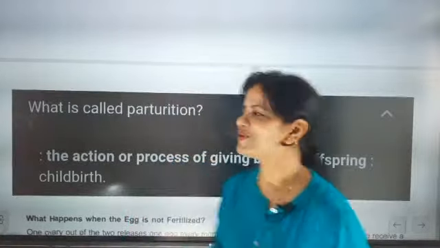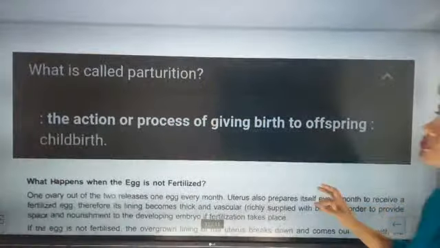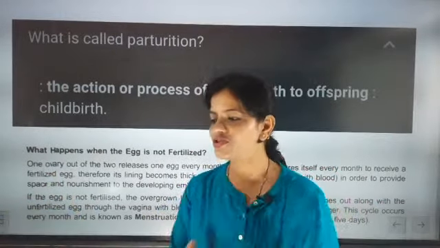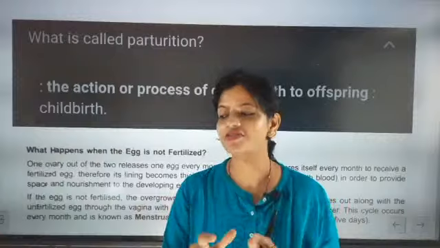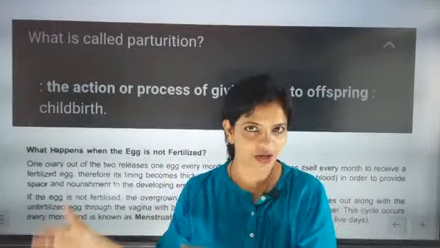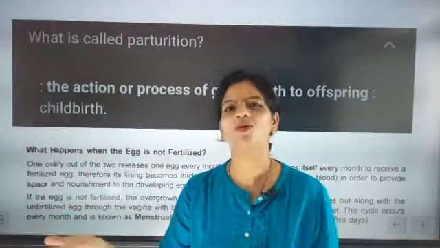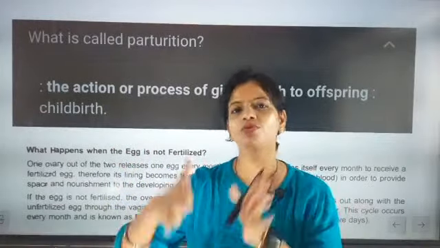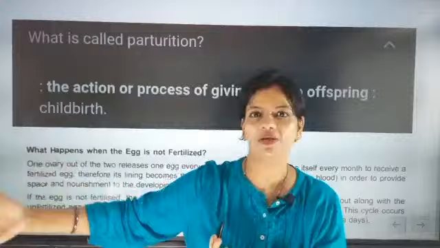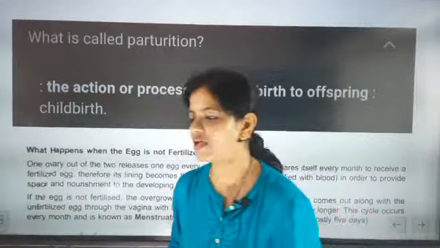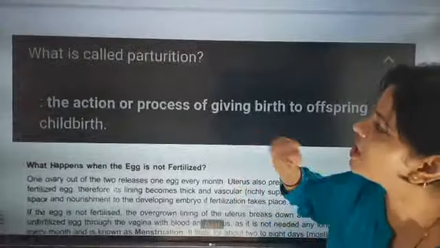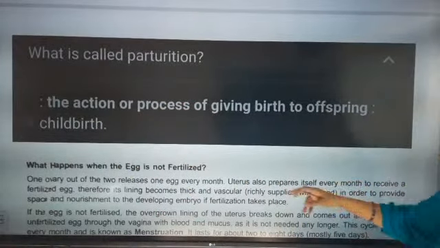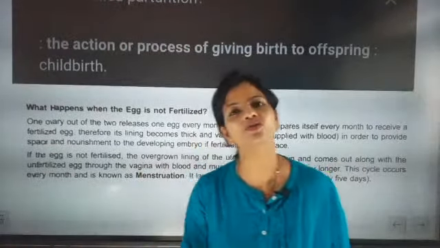So now the next important point here is, what is parturition? Parturition means separation of the mother from the baby. Once the baby is about to come to the earth, the baby has been growing in the mother's womb, but now it's time to detach from the mother. That is called parturition. The action or process of giving birth to offspring is called childbirth, and it is also called parturition.